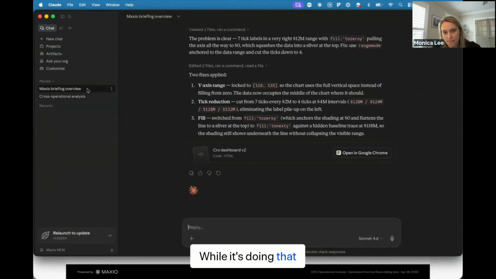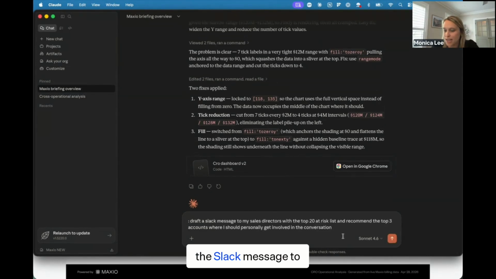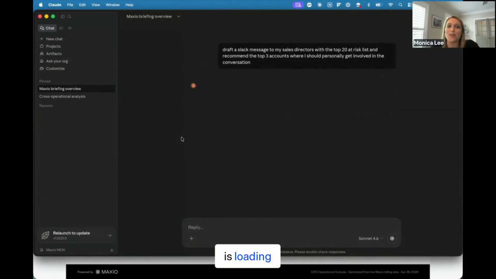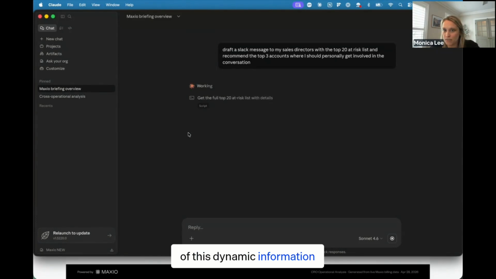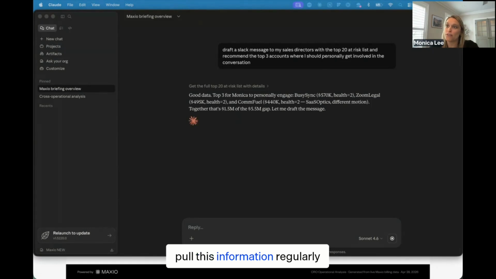While it's doing that, another thing that you can do is schedule the skill. But let's first go back to drafting the Slack message to my team. So let's put this in the other chat while the other one is loading. Pretty cool how it can work to draft this message based off of this dynamic information that we have in the dashboard. And then you can actually ask it to pull this information regularly.